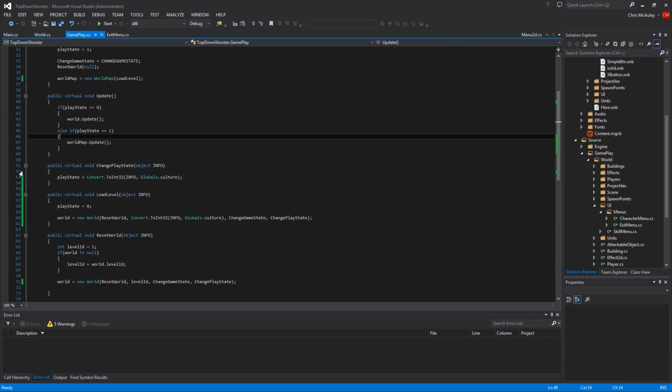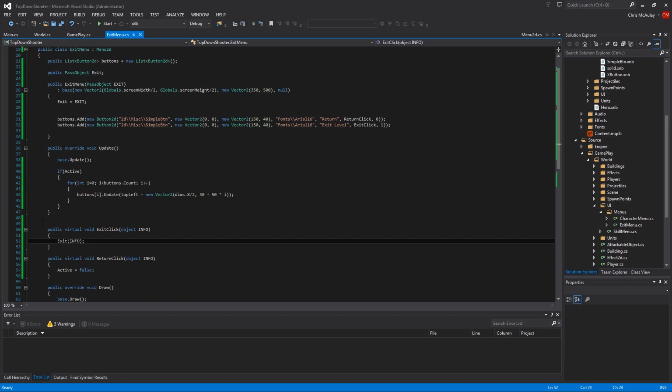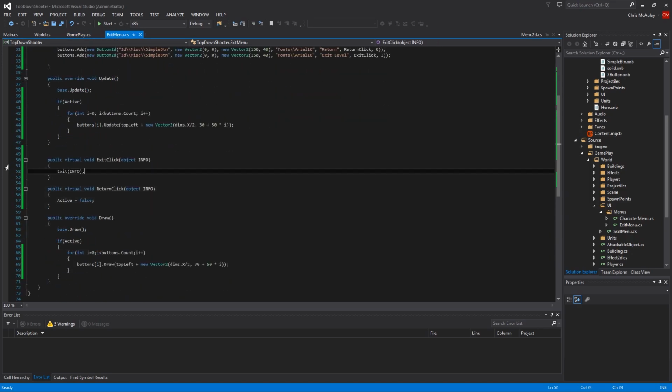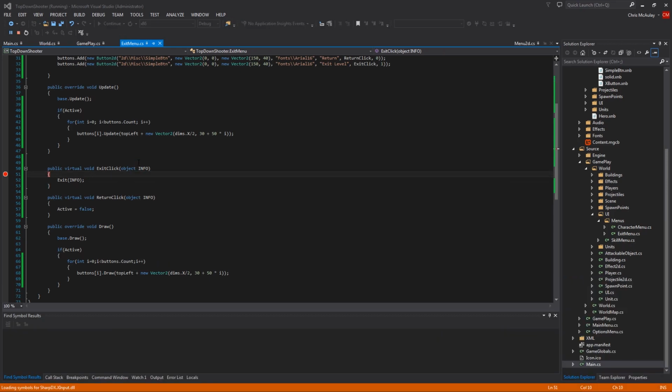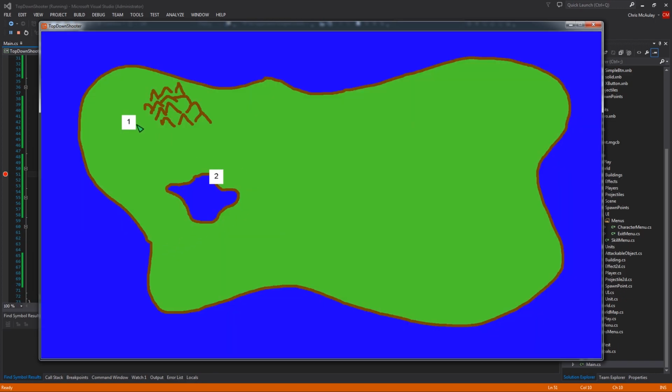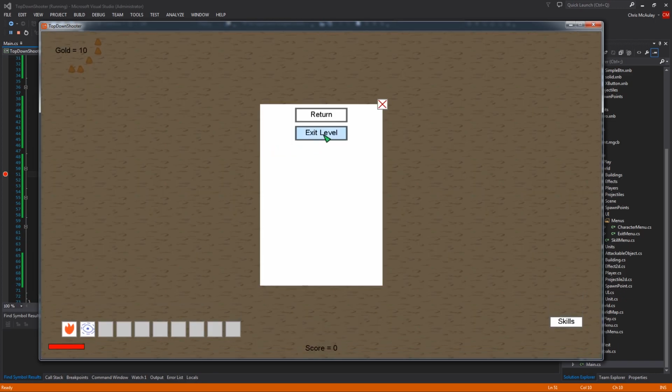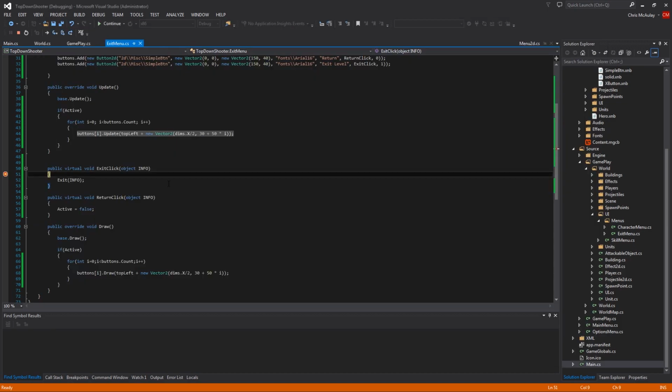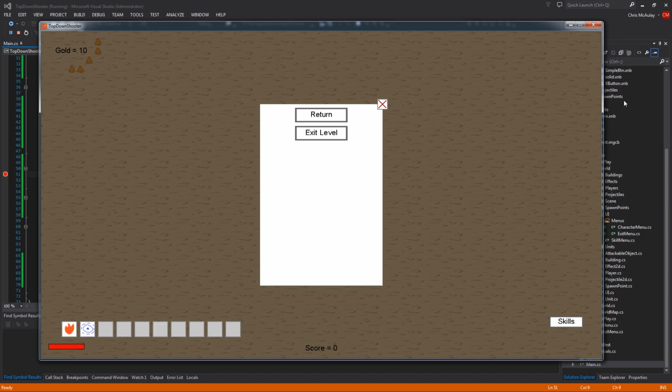gameplay. I don't see anything wrong with it, so I'm going to put in some breakpoints. So we're going to see if it gets to there. We are going to see if it gets to here. Okay, so let's run the game again. Not sure why that didn't go. Play. Level 1. Escape. Exit level. Alright, so we're here. I didn't make it to the other spot.